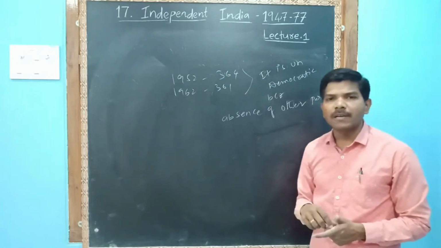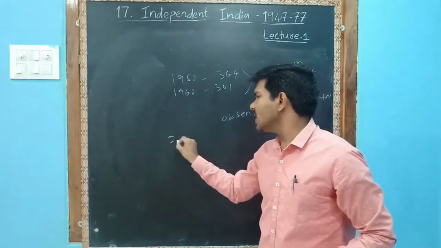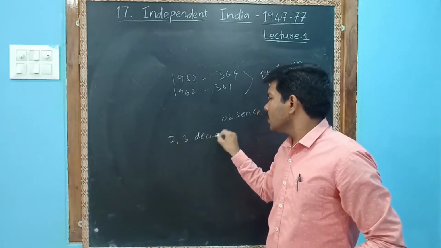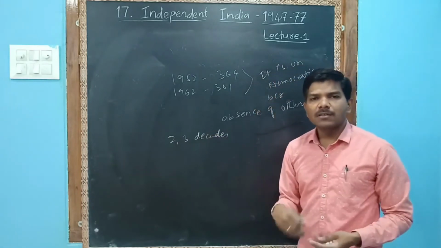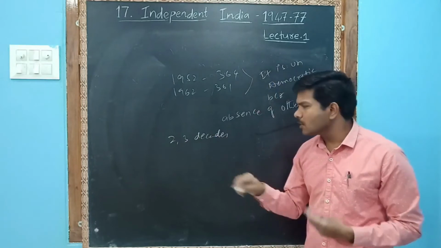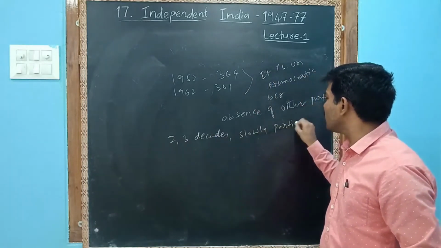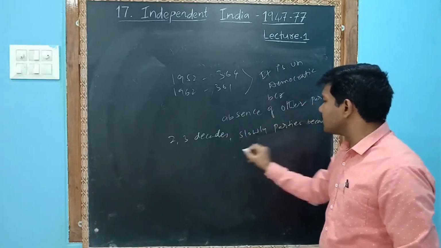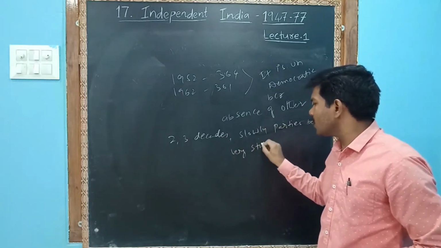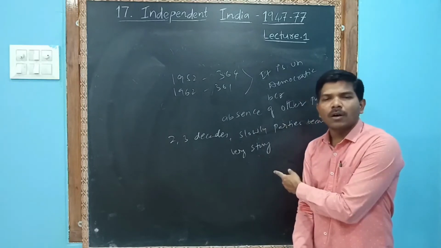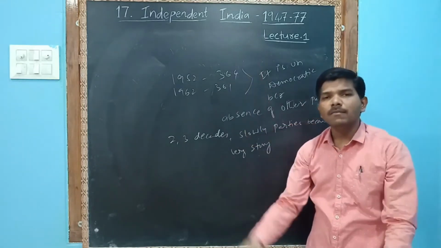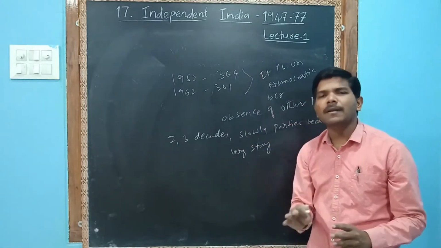But not today. Two to three decades after, thirty to forty years after, slowly political parties became very strong.